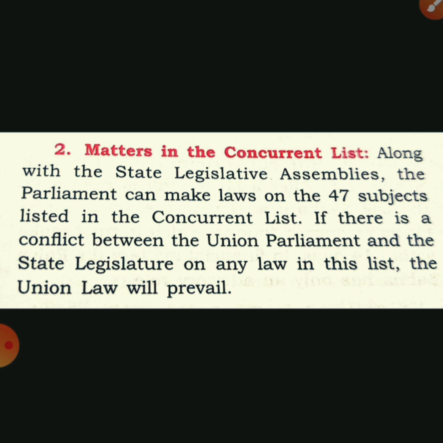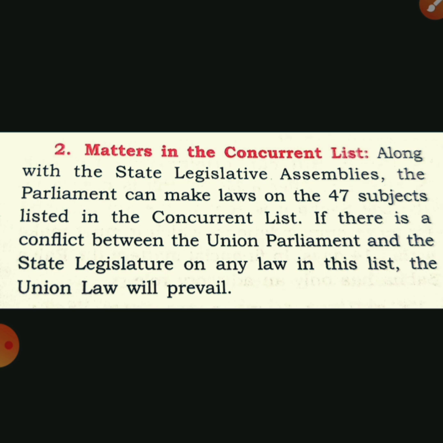The parliament can make laws on 47 subjects listed in the concurrent list, and if there is a conflict between the union and the state legislature on any law in this list, then the union law will prevail. What does it mean? It means that if the same law is made by the state government and the union government, then the law of the union government will prevail in place of the state government.